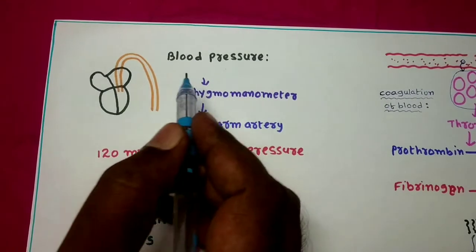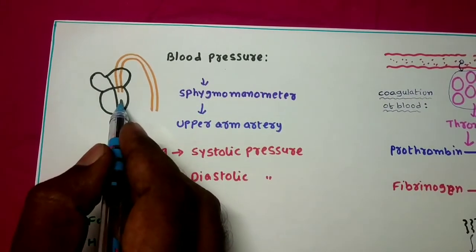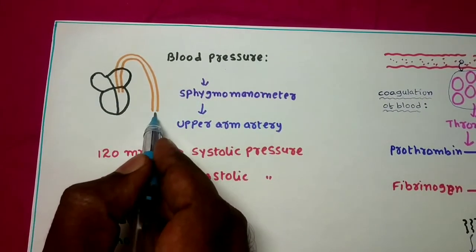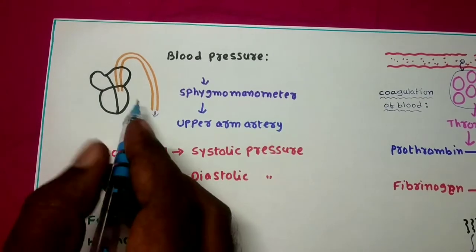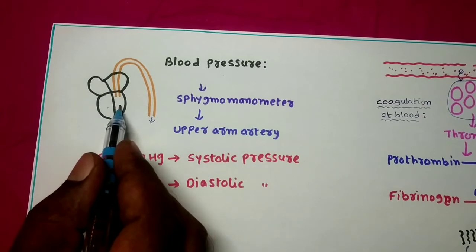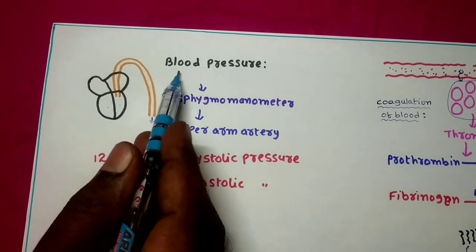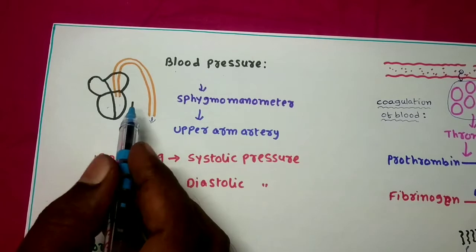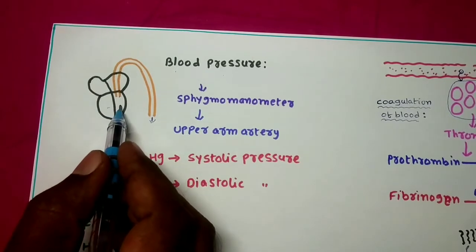You know that the pure blood from the heart flows into the body parts with the help of the aorta or artery. So due to the ventricular contraction, the pressure caused on the blood is called blood pressure. So this is very important.